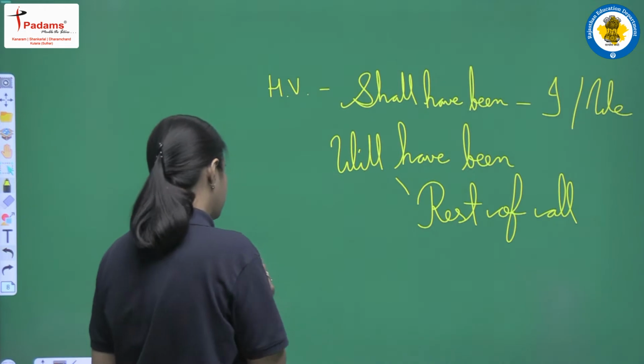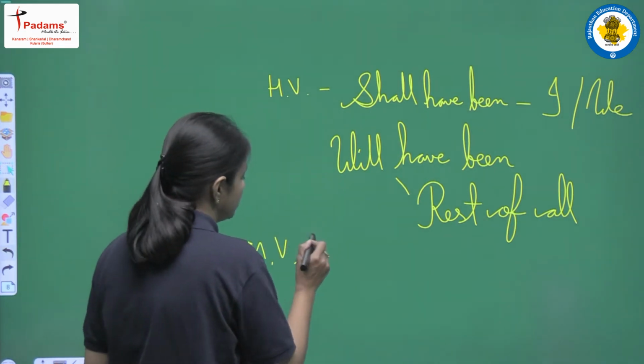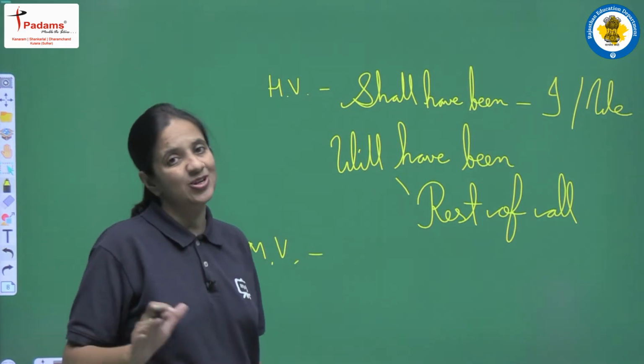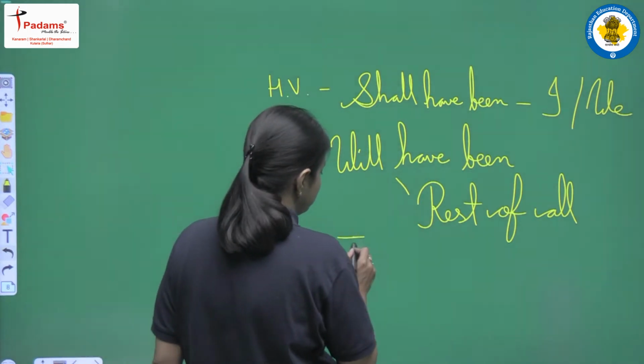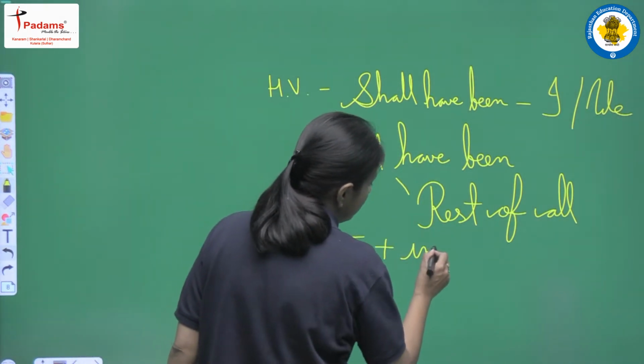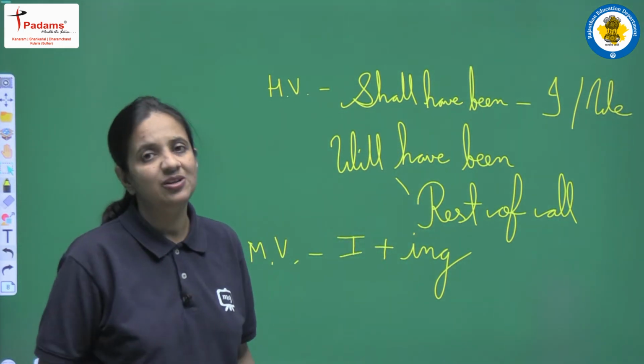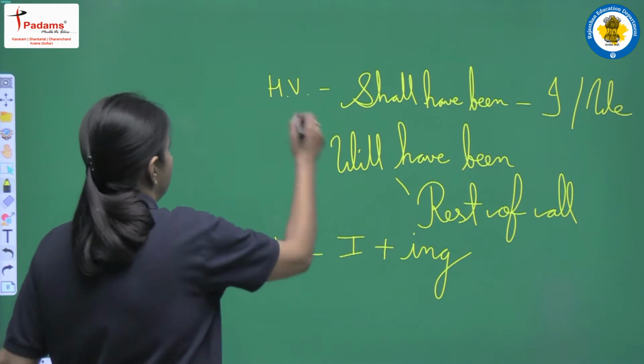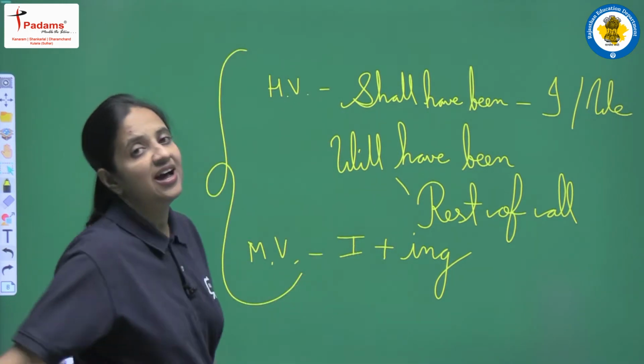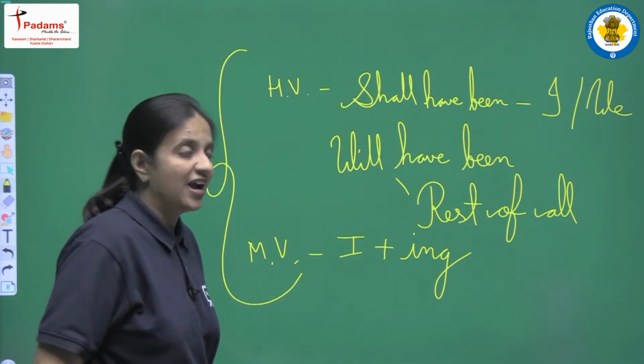And now we are talking about the main verb. So this is future perfect continuous tense. This is one of the continuous tense. So in this tense also we have to use first form, and along with first form we have to use ing. So the main verb will be first form plus ing, and yes, these are the same rules that are applicable for all the different kinds of sentences.